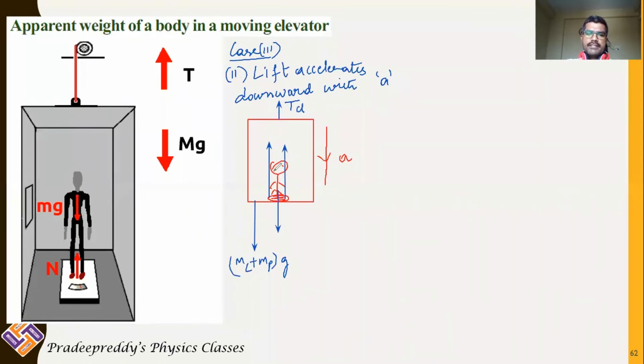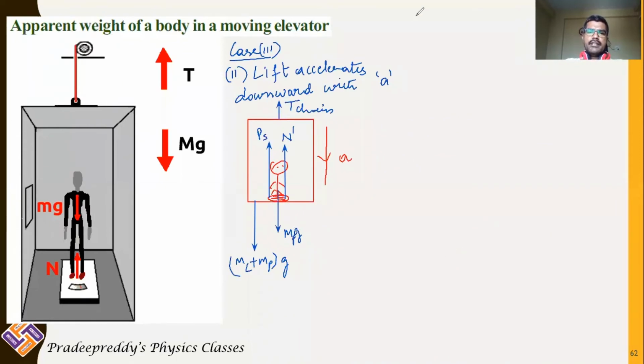And when you come to the free body diagram for the person, as the lift is accelerating downward, there will be a pseudo force in upward direction. Along with that, there is a normal reaction N dash I am considering, and there is gravitational force mg, mass of the person into acceleration due to gravity in downward direction.